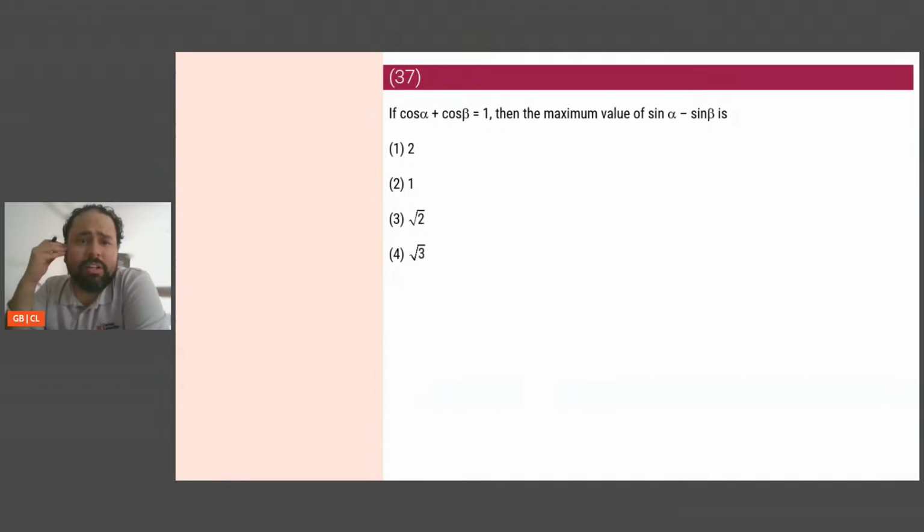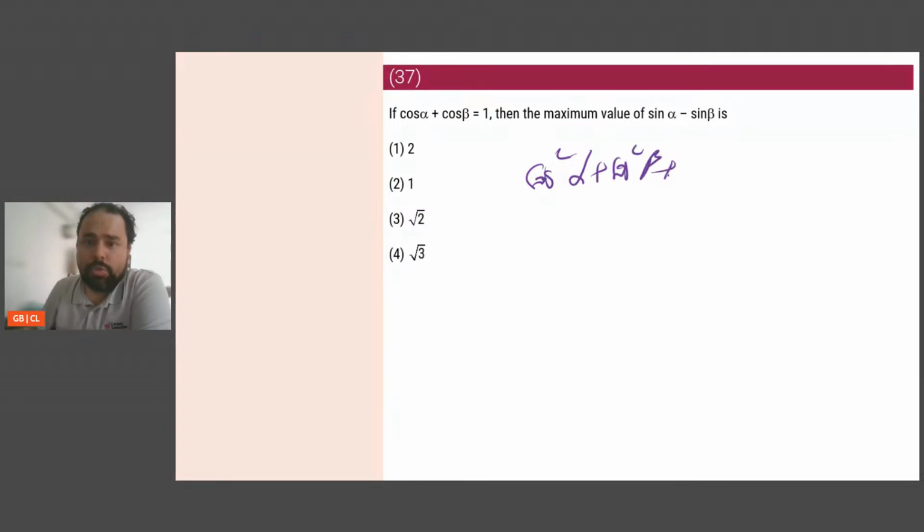Okay. Cos alpha plus cos beta is 1, find the maximum. Okay, this is easy. So just square it, right? So you will get cos squared alpha plus cos squared beta plus 2 cos alpha cos beta is 1.